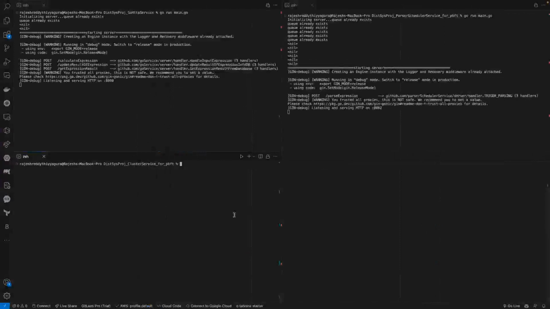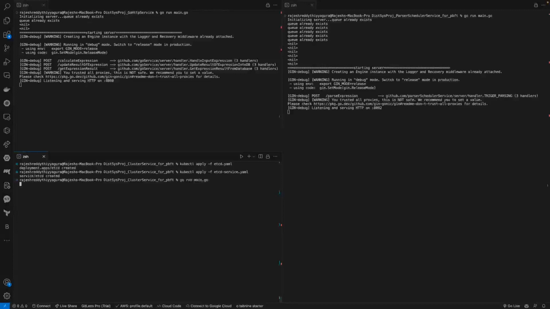So now let's start our system by creating the initial set of pods that are required. We require an etcd server in this system, so we are deploying the etcd server, and also creating a service for the etcd server. And we are starting our cluster service, which creates the initial set of pods that are required for our system.